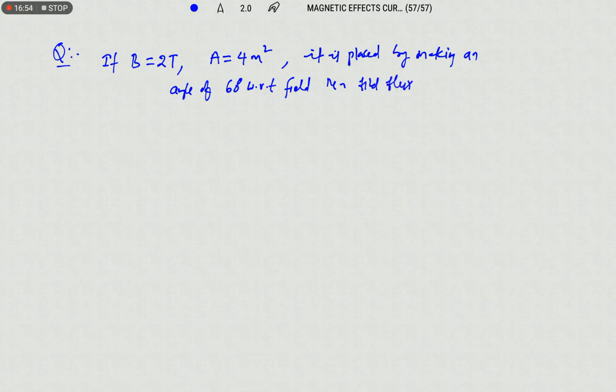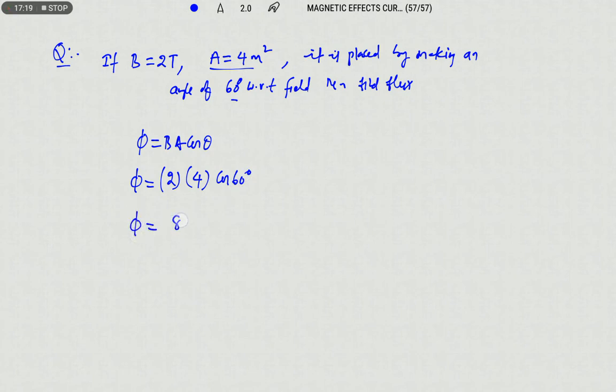What is the angle made by the area vector? 60 degrees. Therefore phi equals BA cos theta. What is the value of B? B equals 2 Tesla, area equals 4, and theta value cos 60. Therefore flux equals 8 into 1 by 2, so 4. Sir, what about the unit of this?